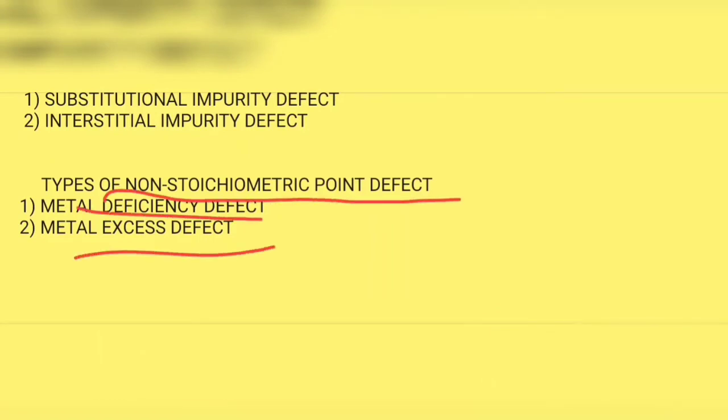Now let's look at the types of non-stoichiometric point defect. What is a non-stoichiometric point defect? It means the ratio will be changing, since stoichiometry is related to the ratio. There are two types: metal deficiency and metal excess defects. Metal deficiency means the metal will get less, that is, the cations become fewer, and in metal excess the cations will be present more in the crystalline solid.